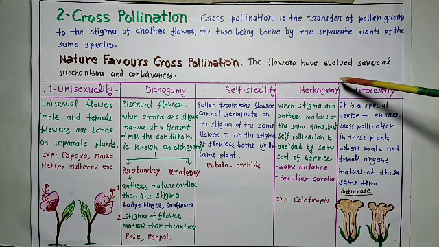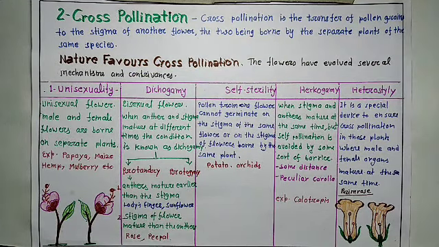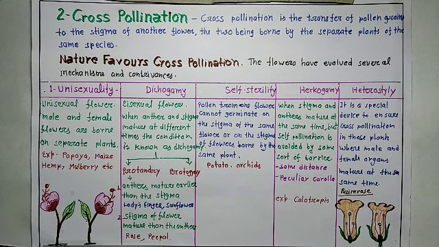The flowers have evolved several mechanisms and contrivances. First is unisexuality. Second is dichogamy. Third is self-sterility, hercogamy, and heterostyly.